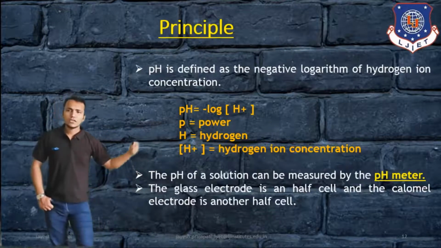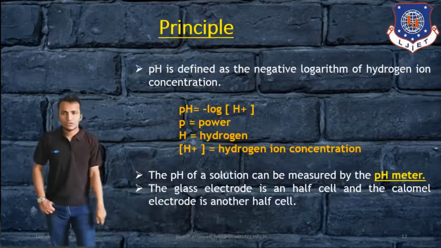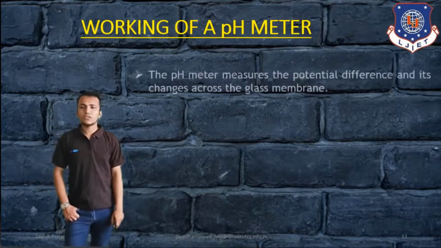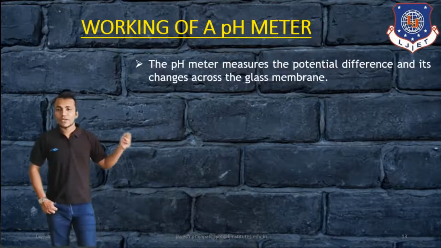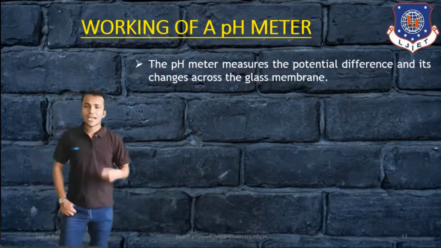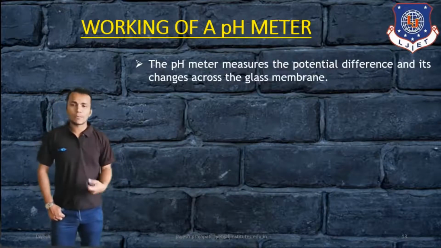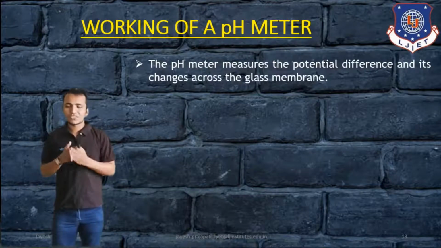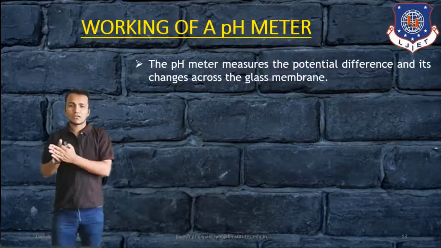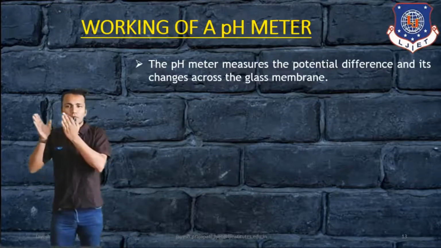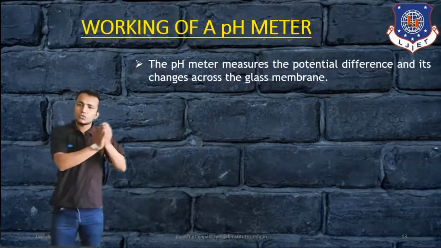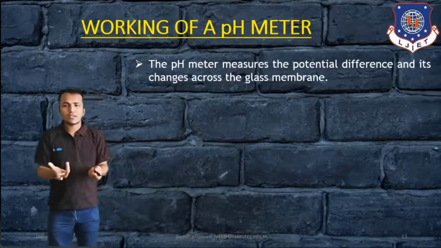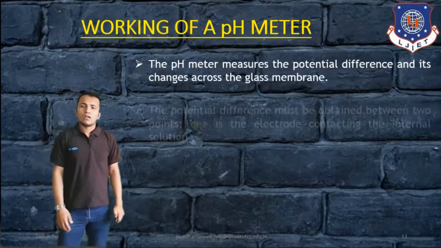Now we can see how it works. Let us see the working principle of the pH meter. The pH meter measures the potential difference that changes across the glass membrane. Whenever we use a pH meter, it measures a potential difference from the glass electrode to the reference electrode, and that potential difference indicates the pH.